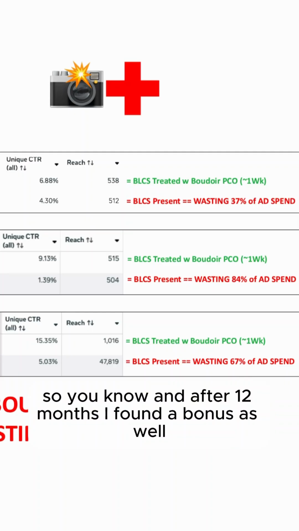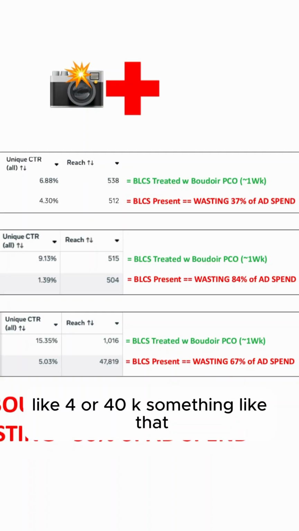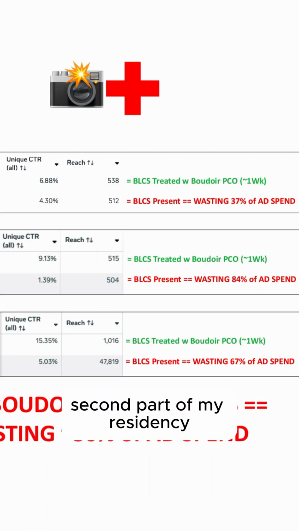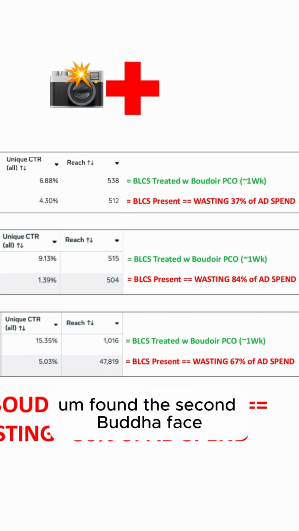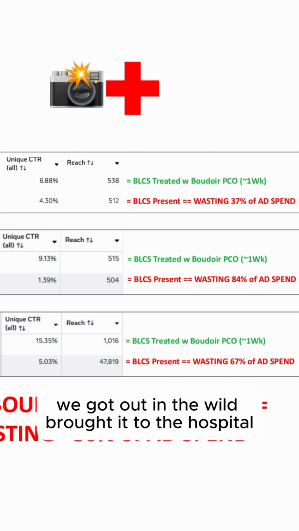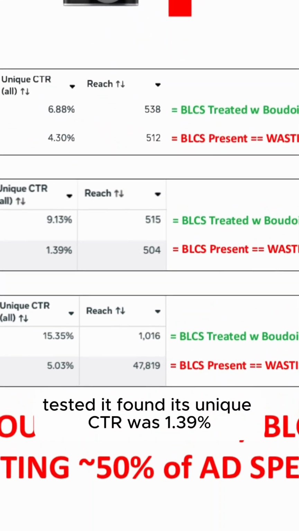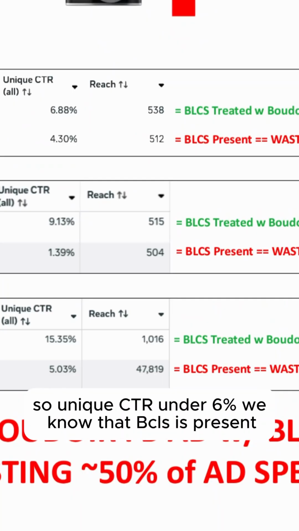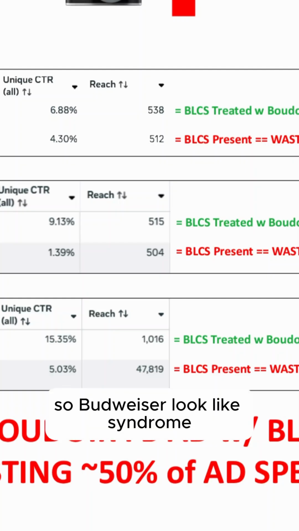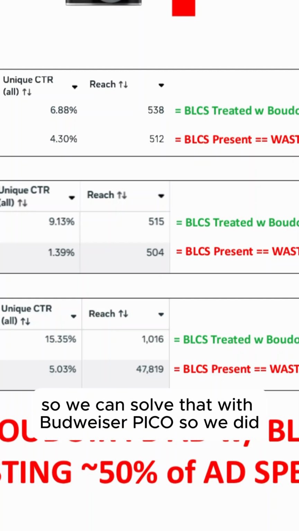So, after 12 months, that phantom bonus is like $40K, something like that. Second part of my residency, I found a second Boudoir Facebook ad out in the wild, brought it to the hospital, and tested it. Its unique CTR was 1.39%. So unique CTR under 6%, we know that BLCS is present, Boudoir low click syndrome. So we can solve that with Boudoir Pico.